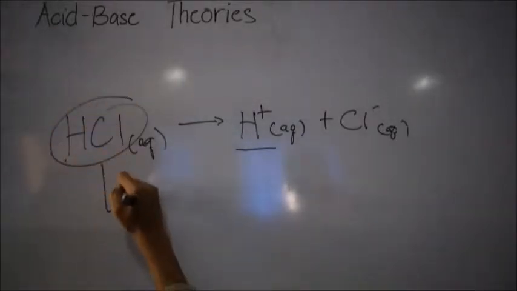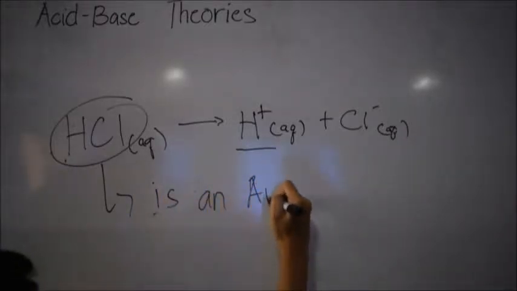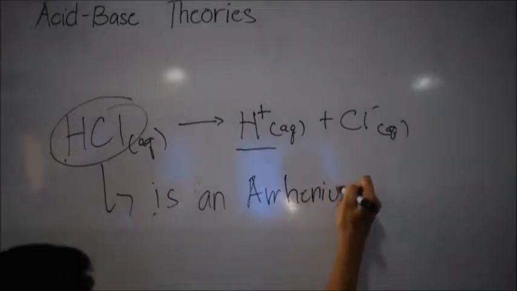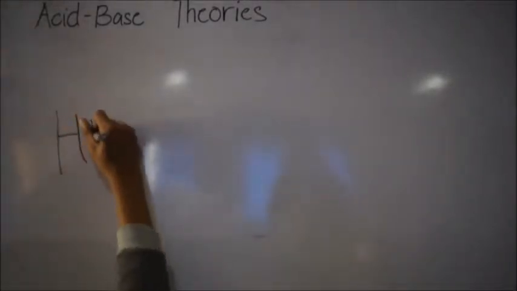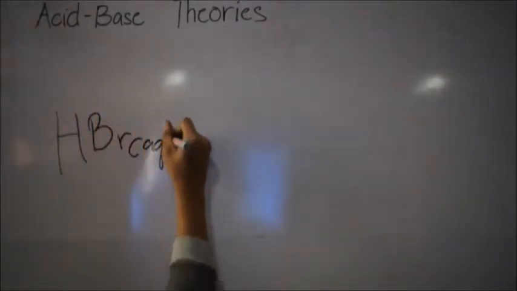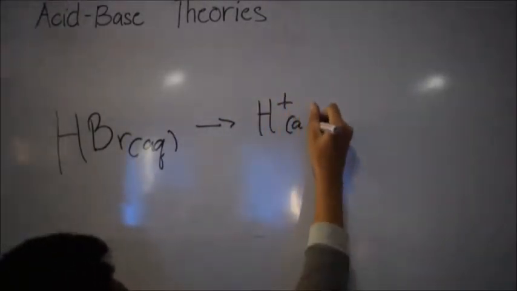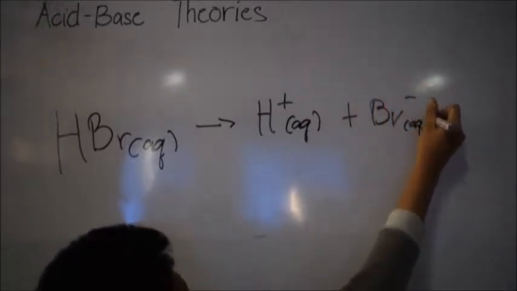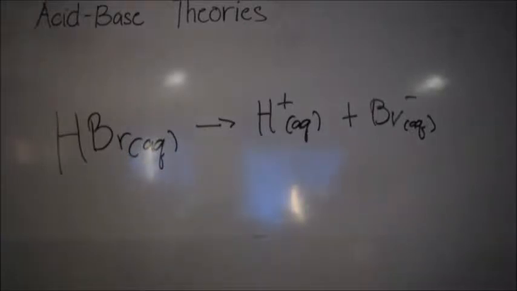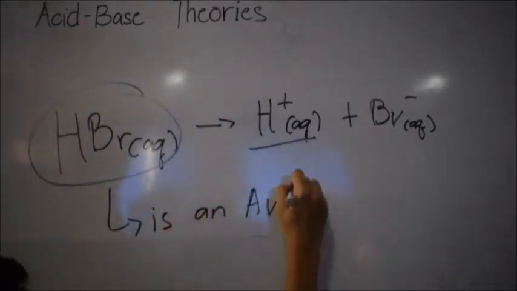Because this dissociation produced the H+ ion in the solution, by definition, we can conclude that HCl or hydrochloric acid is an Arrhenius acid. Let's go to another example, HBr. HBr dissociates into two ions, which are the H+ ion and the Br- ion. Because this dissociation produced the H+ ion in the solution, then we can conclude that HBr is indeed another Arrhenius acid.